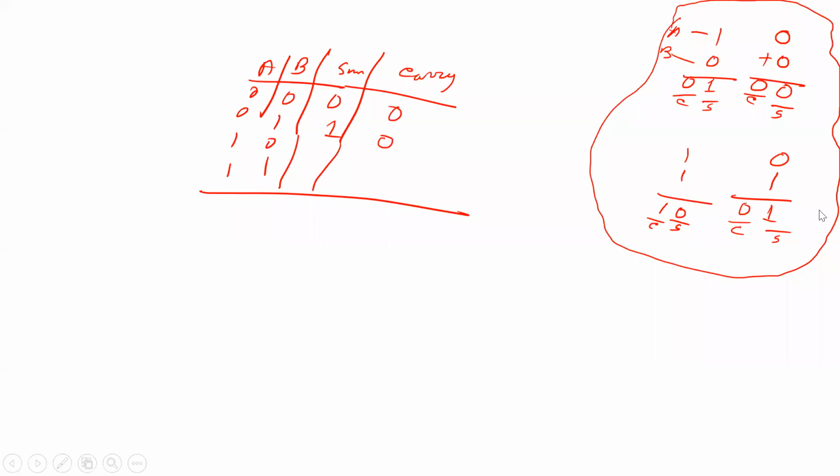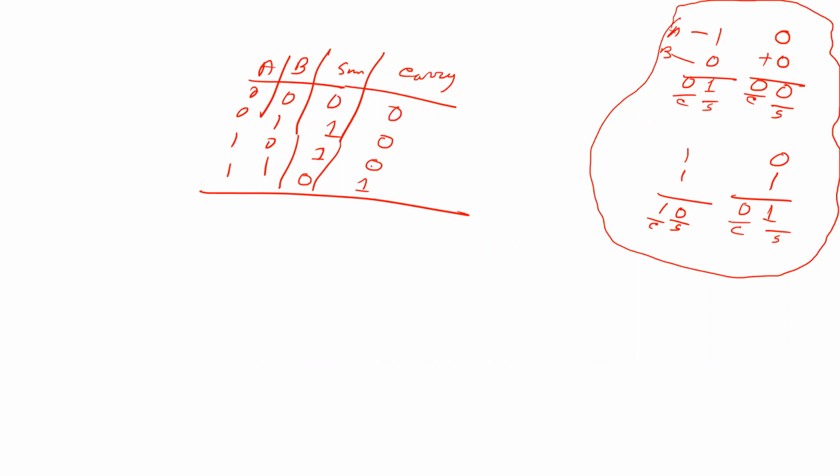So another input is 1 0, then 0 1, and 1 1. The sum is 1 for 1 0, 1 for 0 1, and carry is 1 for 1 1. This is the truth table.